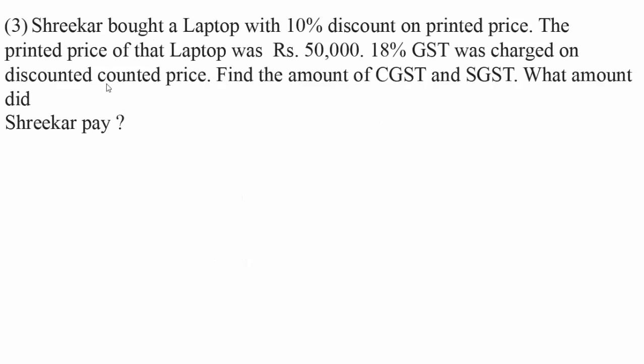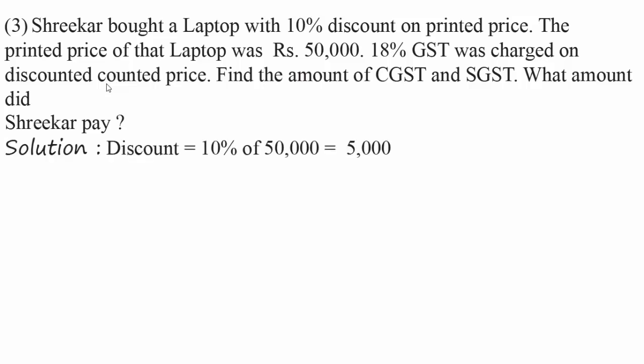Third problem. Srikar bought a laptop with 10% discount on printed price. The printed price of that laptop was rupees 50,000. 18% GST was charged on discounted price. Find the amount of CGST and SGST. What amount did Srikar pay? This is our problem.